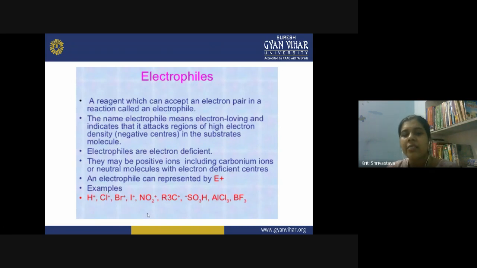Then you have other weak electrophiles as well: R3C plus, NO2 plus, and AlCl3. AlCl3 is an electron deficient molecule, and due to its electron deficiency, it becomes an electrophile. Similar is the case of the BF3 molecule. It also has an electron deficient center on the boron, and therefore it becomes an electrophile in organic reactions. So this was about nucleophiles and electrophiles.